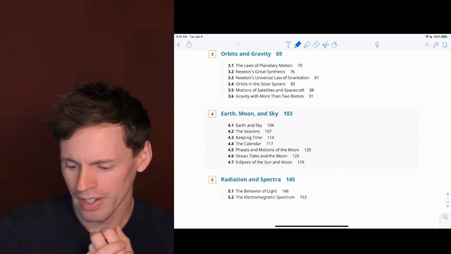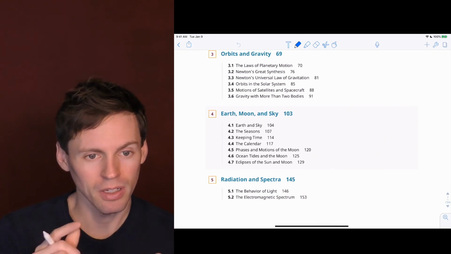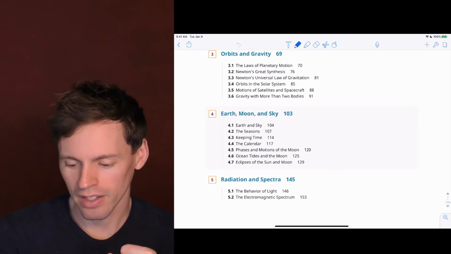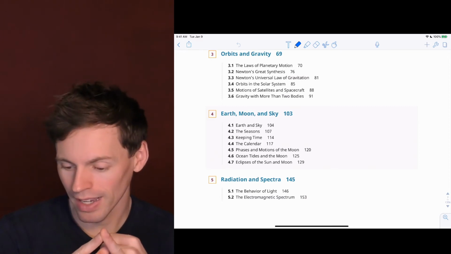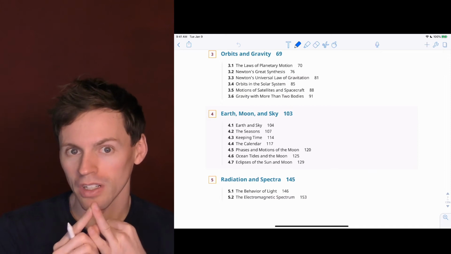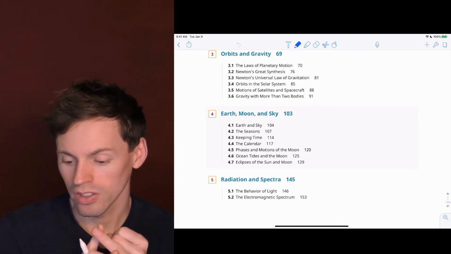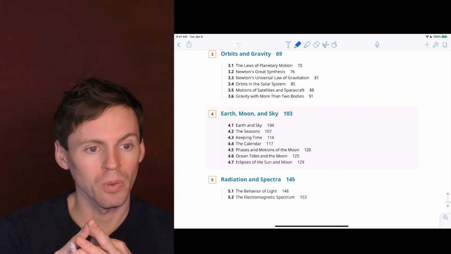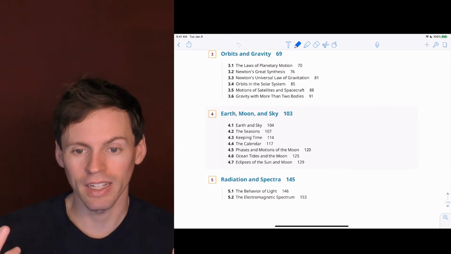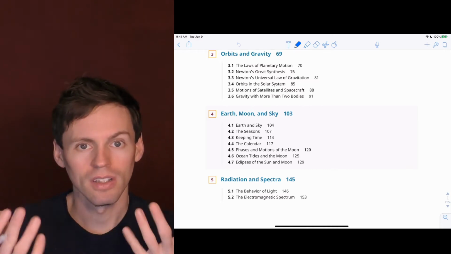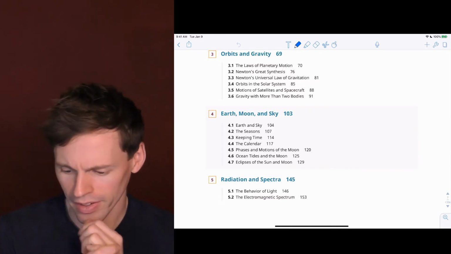Okay, orbits and gravity. Just make sure you know Kepler's laws: that the planets orbit in ellipses, and that they sweep out equal areas in equal times. That means a planet will move fastest when it's closest to the host star or body that it's orbiting, and that the further away an object is, the longer its orbital period. That helps us to predict and measure and do all sorts of things.